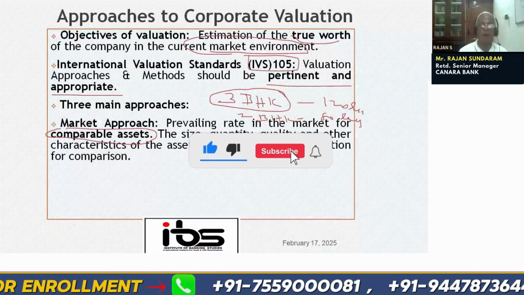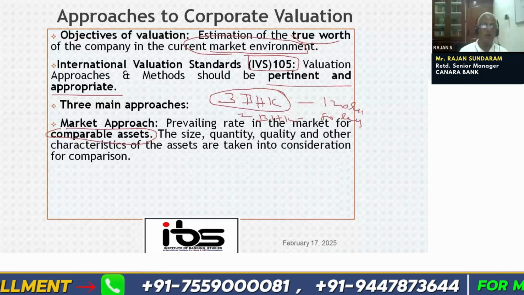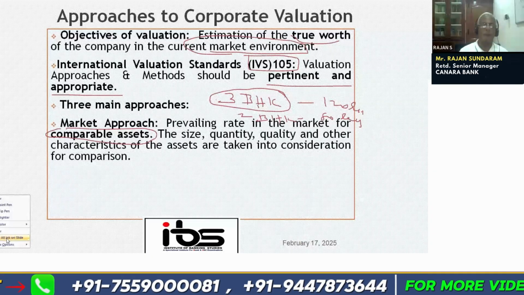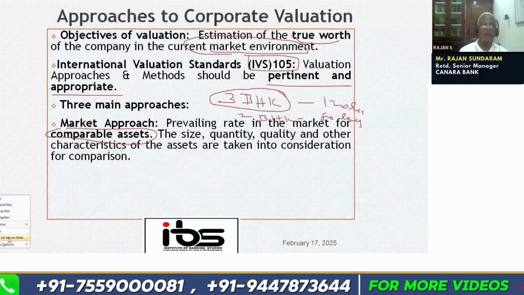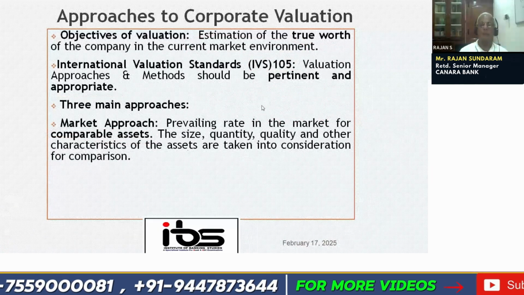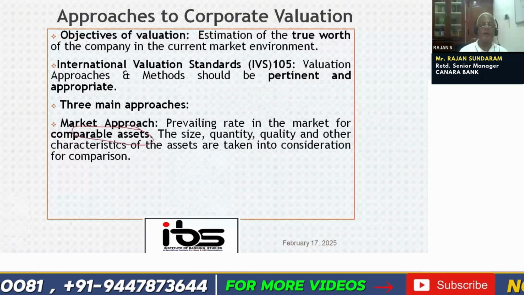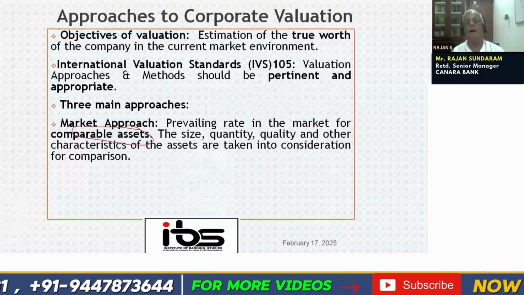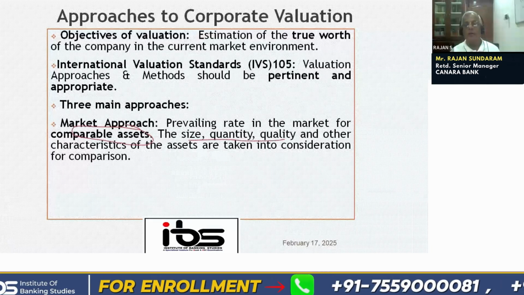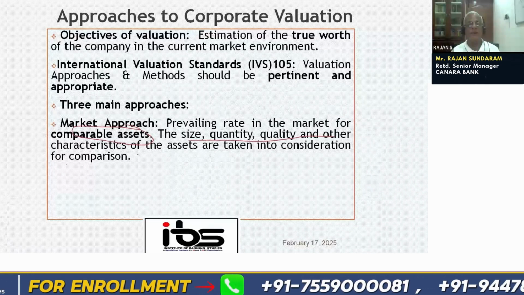Unfortunately, this type of comparison can be done only for house, land, etc. But in case of factory or other assets, this approach may not hold good. So the prevailing rate in the market for a comparable asset, we call it apple to apple. Comparing apple to apple, not comparing apple with oranges. So the size, quantity, quality, other characteristics of the assets are taken into consideration for comparison.